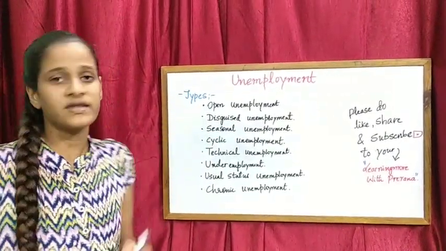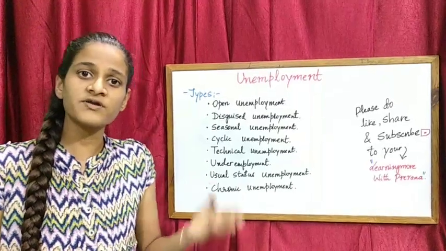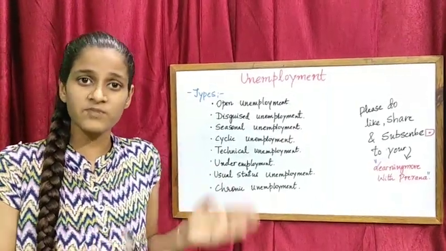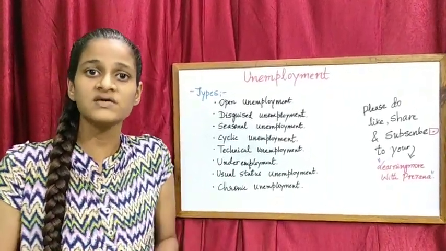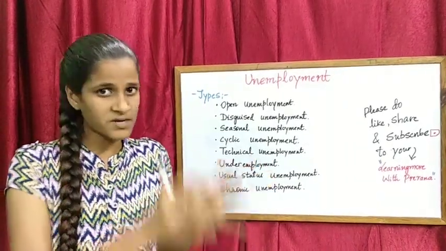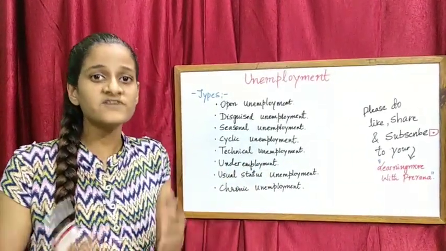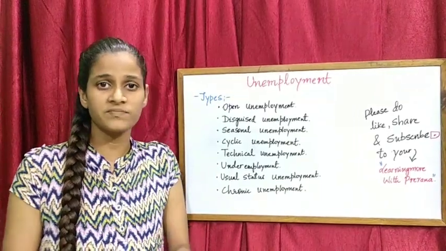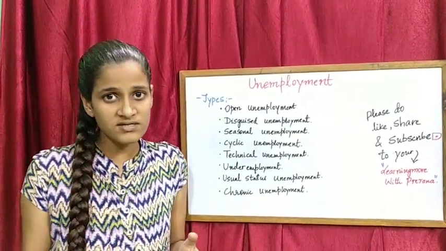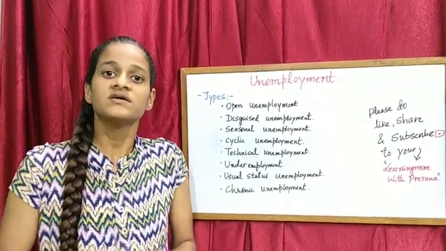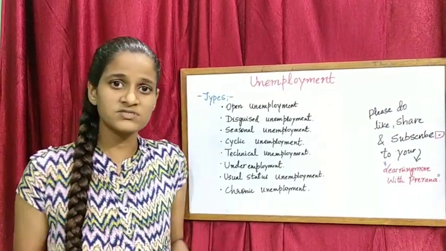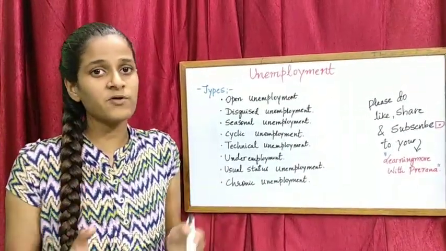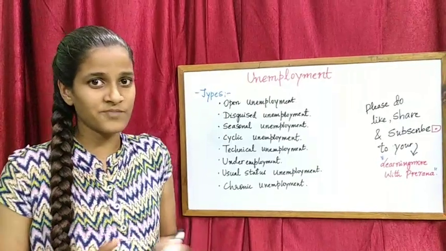Next, seasonal unemployment. As I've already told you, this type of unemployment is usually seen in farmers, where they will be working only for a particular period of time, and after that they will be unemployed because they don't have any alternative employment opportunity. So what are they going to do? They are going to sit at home. This type of unemployment is called seasonal unemployment, friends.